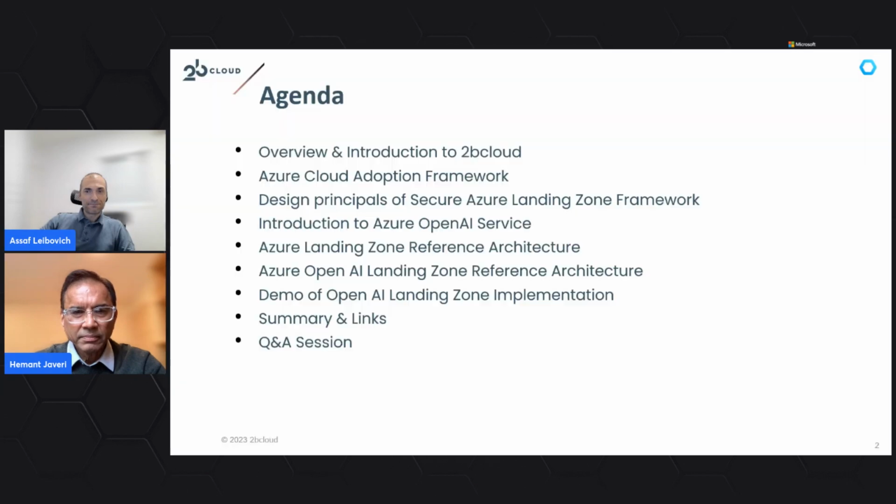Sure. Okay. So today's agenda is going to be an overview and an introduction to a company, To Be Cloud. We're going to go through the Azure Cloud Adoption Framework and the key design principles that make a secure cloud landing zone. Upon reviewing that information, we'll go through an introduction of Azure OpenAI services and a reference architecture associated with that.